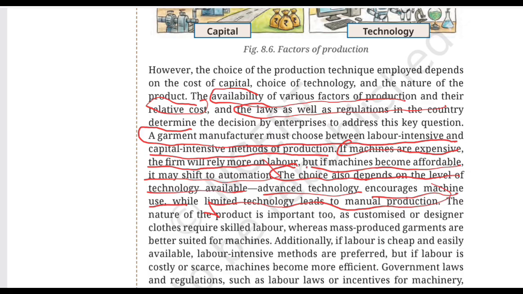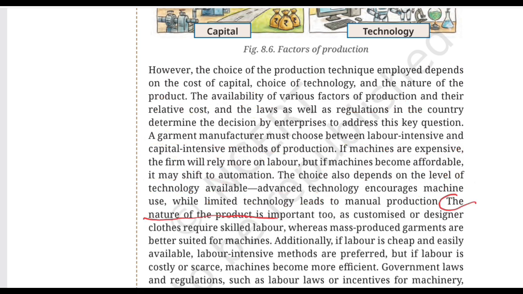Imagine a company wants to use a highly advanced machine, but the technology isn't available to them. Can they use it? No. So the available level of technology matters. Advanced technology available, greater possibility of use of machine. Limited technology, greater dependence on manual methods and on human labor.